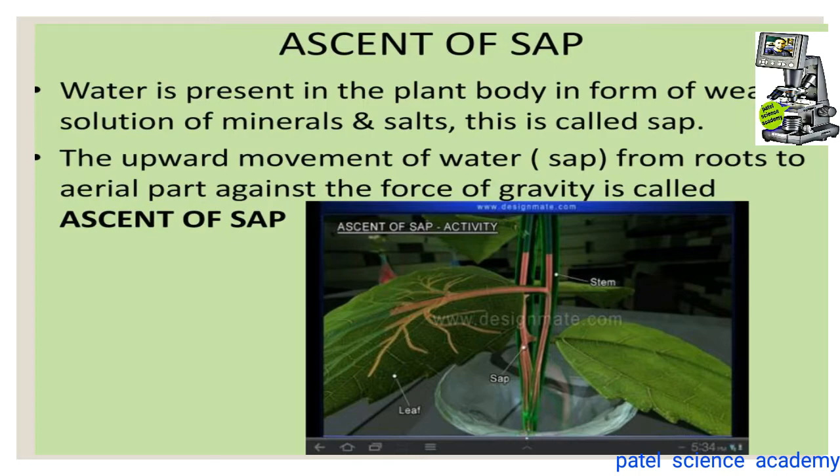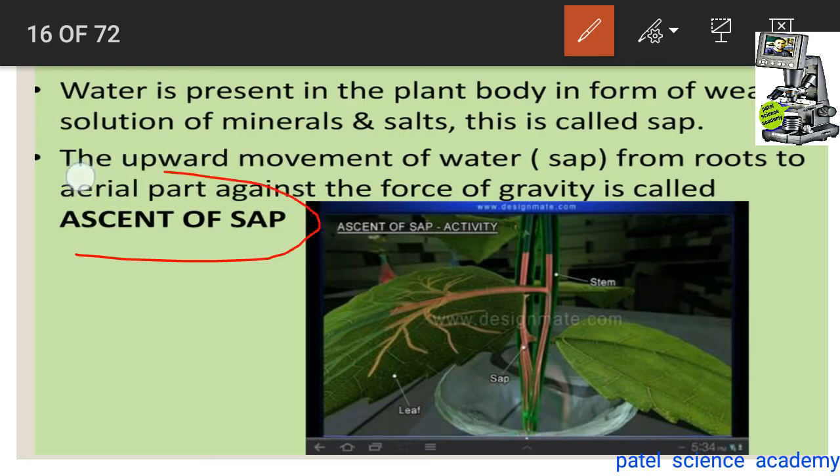As you know, water is present in the plant body in the form of a weak solution of the minerals and salt, and this is nothing but a mixture. This is called the sap, and this sap is nothing but the mixture of the water with the minerals and salt. So when water gets mixed inside the soil with the minerals and salt, then we call that mixture sap. And the upward movement of that sap from the root to the aerial part against the force of gravity is called the process of ascent of sap.